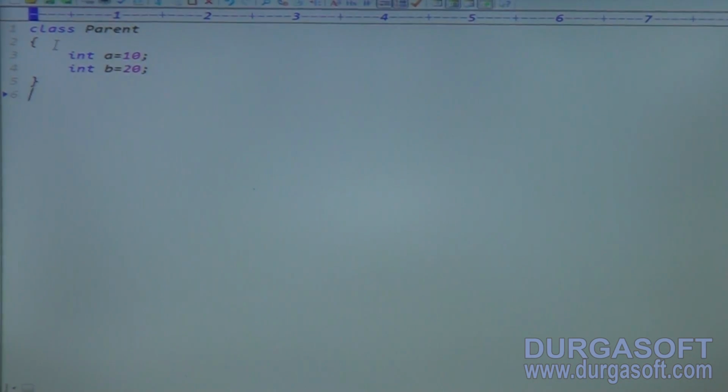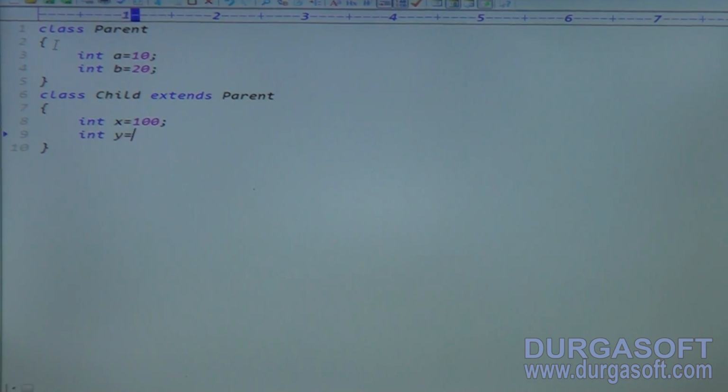How many variables did I declare here? 2 variables. I declared class Child. The class Child obviously extends which class? Parent. Class Child extends Parent. Assume it contains int x = 100 and int y = 200. So how many values here? 2 values in the parent class and 2 in the child class.